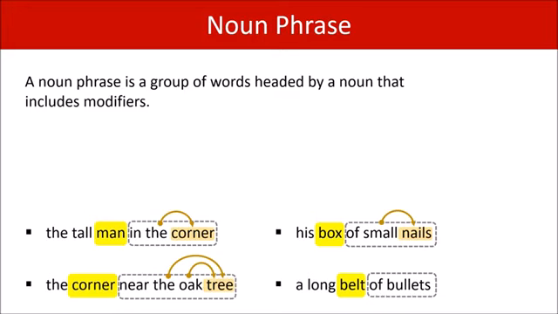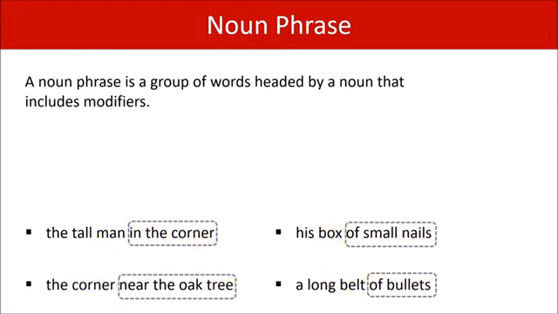Look at this though. A long belt of bullets is a noun phrase, but the word bullets is not a noun phrase, because remember, a noun phrase has to be a group of words. The word bullets has no modifiers, therefore it can't be a noun phrase. Okay, let's get rid of some of that.